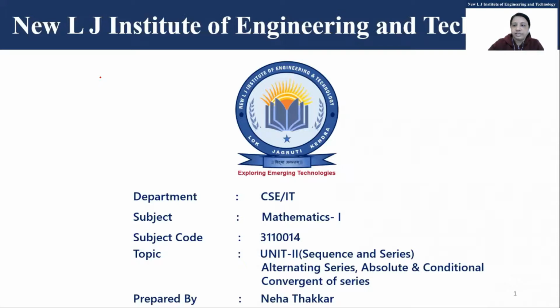So, in the last lecture, we have seen two tests, right? The Cauchy root test and the Cauchy integral test. Now, in today's lecture, we are going to see the alternating series, how to check whether it is convergent or divergent. And another topic is absolute and conditional convergence of a series.